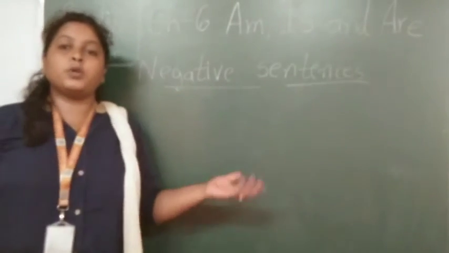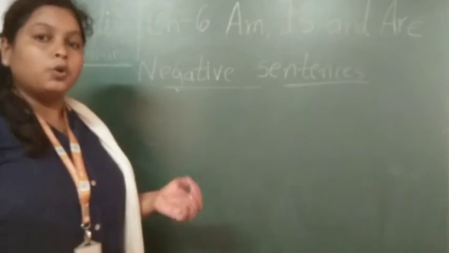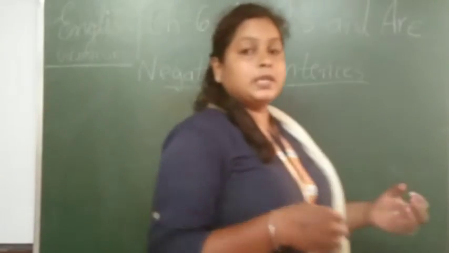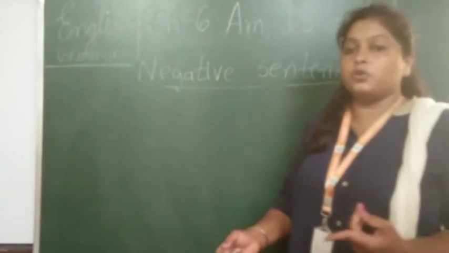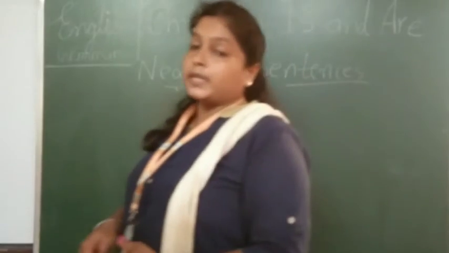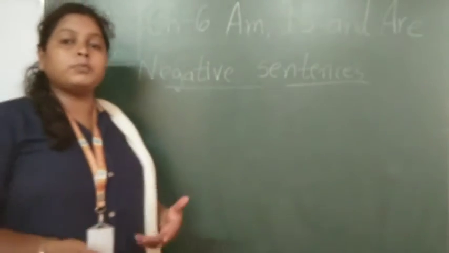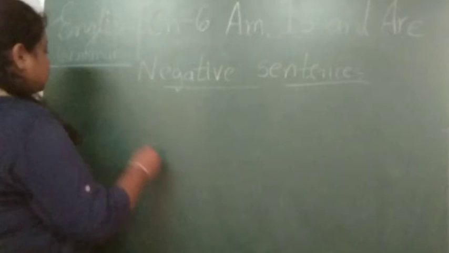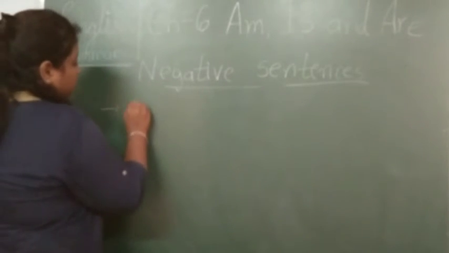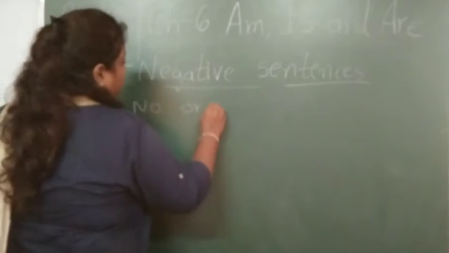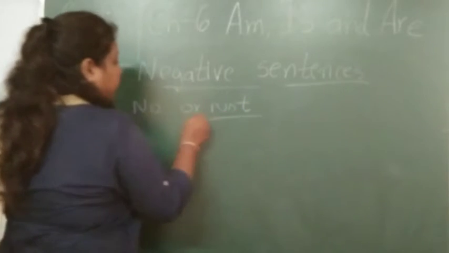That means whenever you want to say no to something or to someone, you will use the negative sentences. How will you form the negative sentences? Let's see. You just have to use no or not.